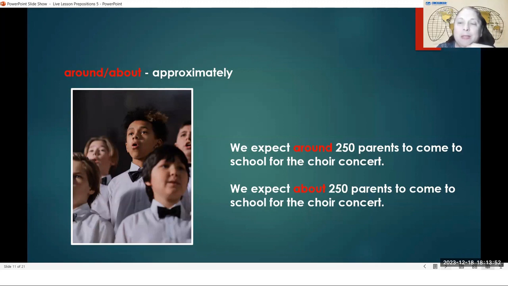Or instead of around, we could say about. I think we expect about 250 parents to come. We expect about 250 parents to come to the school for the choir concert. Not an exact number, but kind of close, about 250.